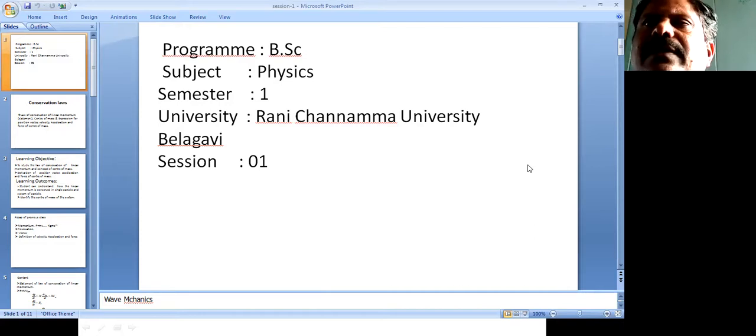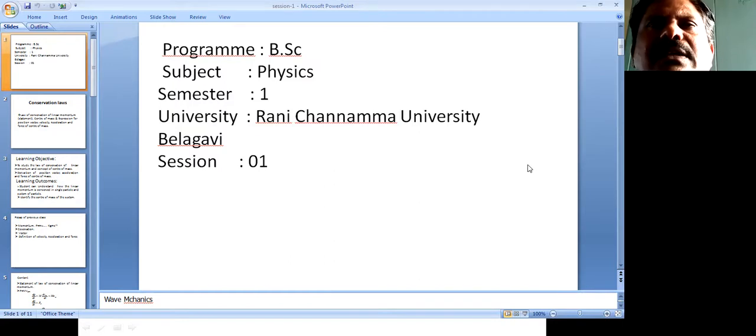Next, you are having the work and power concept, angular momentum, torque, and law of conservation of angular momentum. And another important concept is law of conservation of energy and work energy theorems. So these are the concepts situated in your first chapter. Okay. So let us start your actual syllabus.